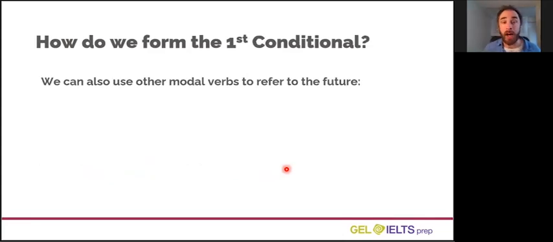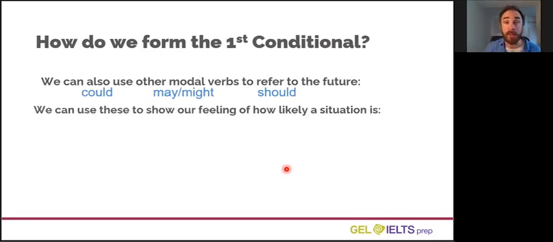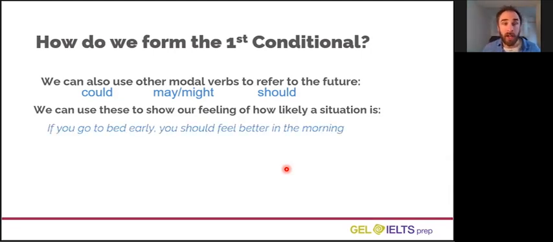We can also use other modal verbs to refer to the future. So we've been using will, but we can also use could, may, might, or should. In particular, we use them to show how we think this is unlikely, or quite likely, or not very likely. If you go to bed early, you should feel better in the morning. I think this is what will happen, but I'm not 100% sure. Maybe your situation will be different. If I use will, that shows I'm much more confident. If I say should or may or might, then I'm a little bit less confident.